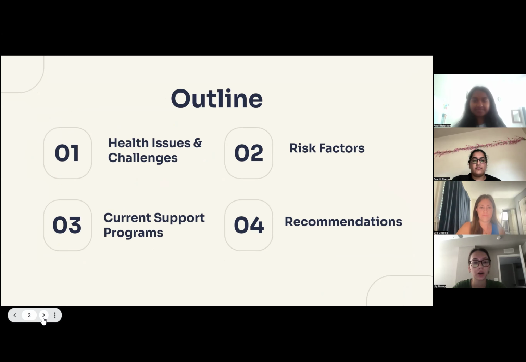So first we're going to go over an outline of what we will be presenting. First, we're going to discuss health issues and challenges among our population. Then we will discuss risk factors, current support programs, and finally recommendations.